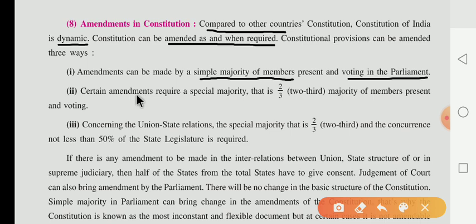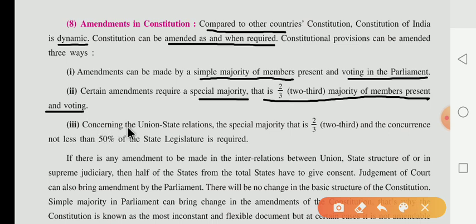Second, certain amendments require a special majority. In this special majority, two-thirds of the members present and voting are required. At that time, the amendment of the Constitution can be made.